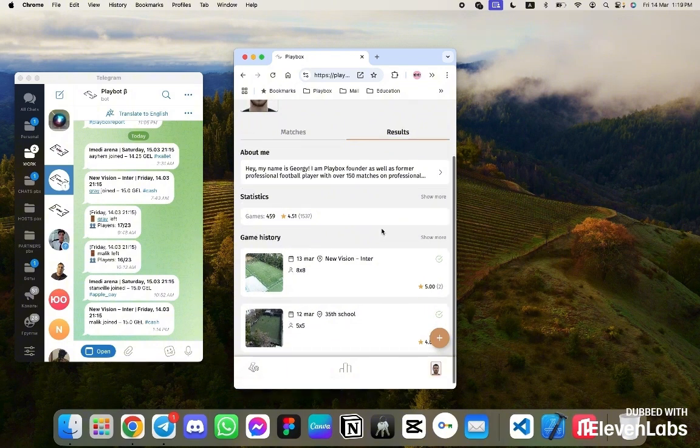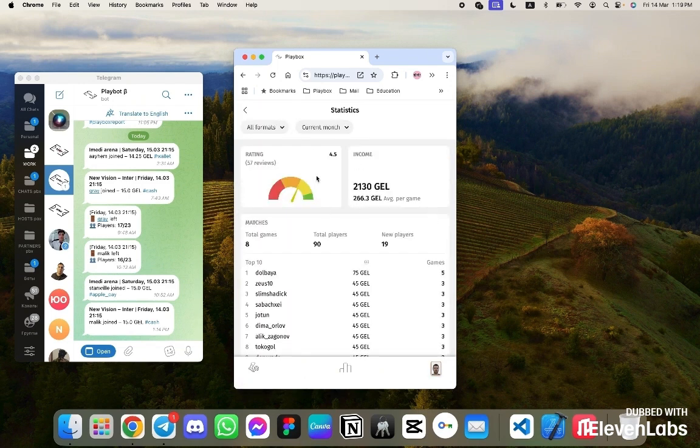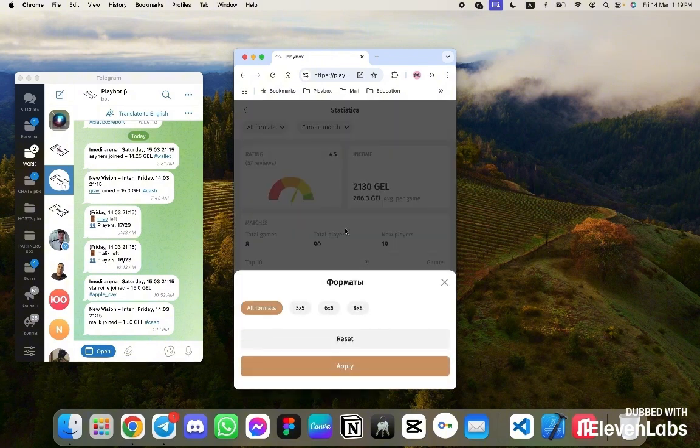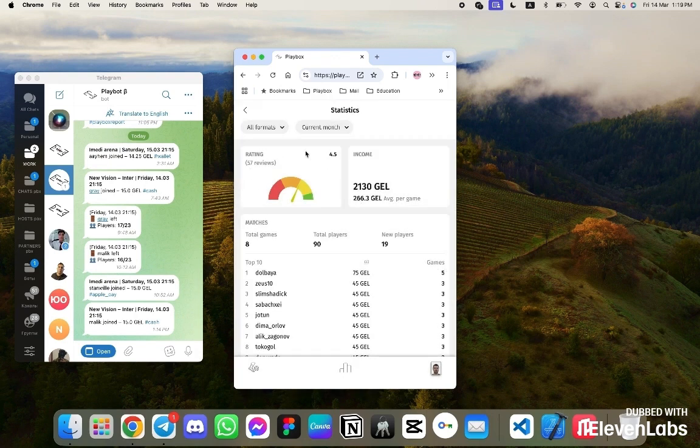Let's go through and show in more detail, that is, games and ratings. You can go to the analytics page and study more in detail here. There's also analytics, with two filters at the top. You can view by formats, and you can view your development by date. Here's the rating for the current month and the number of reviews.